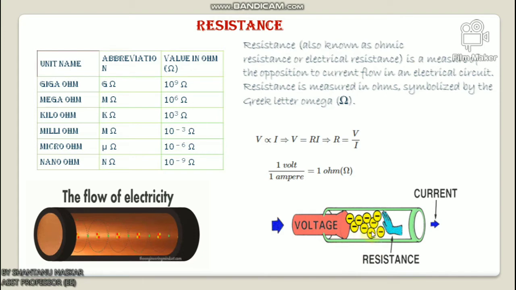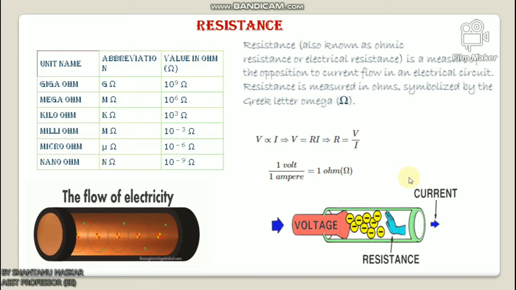Okay, after this, let us discuss the unit of resistance. From the definition of resistance, it can be said that the unit of electrical resistance is volt per ampere, because V by I. One unit of resistance is such a resistance which causes 1 ampere current to flow through it when 1 volt potential difference is applied across the resistance.